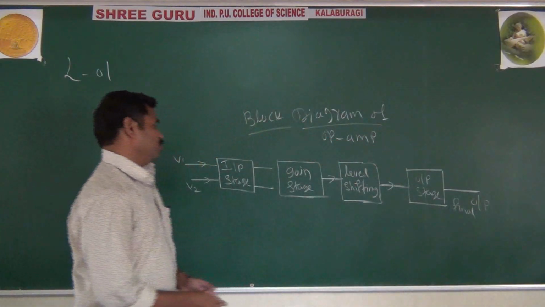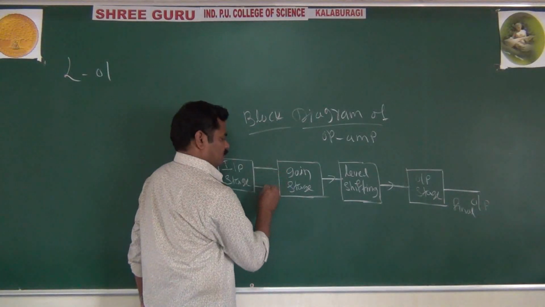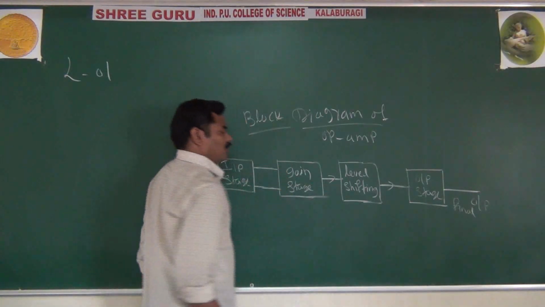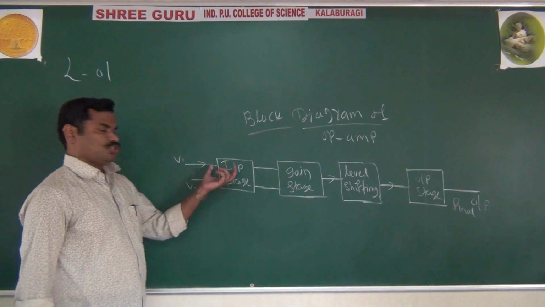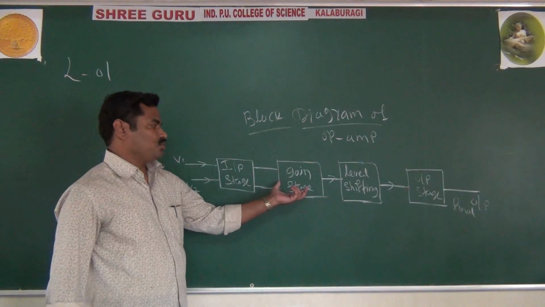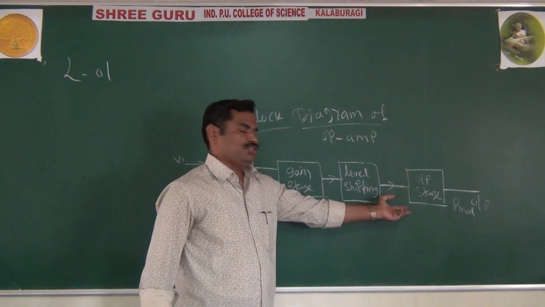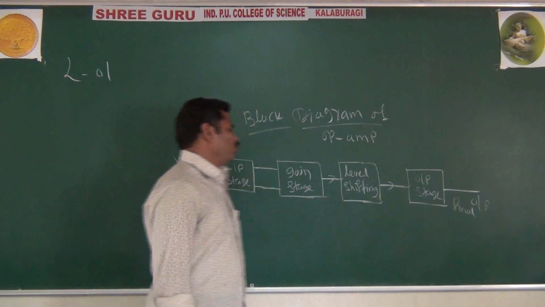We'll go one by one. The first block is called the input stage, the second block is called the gain stage, the third block is called level shifting, and the fourth one is called the output stage. And we'll go for one by one.